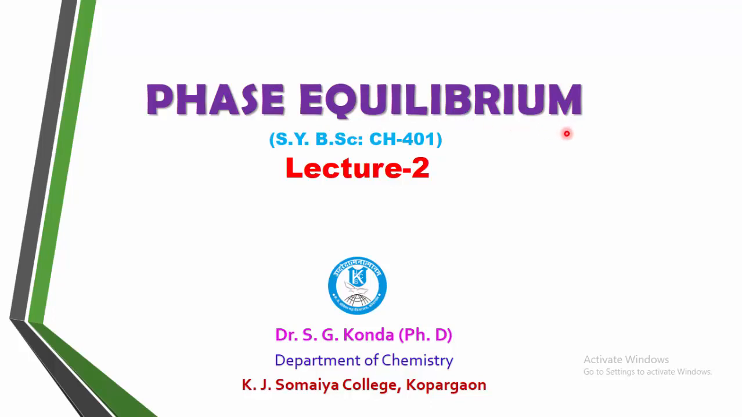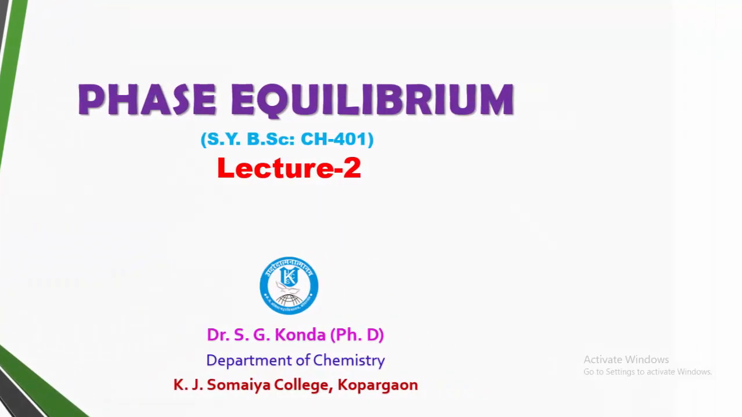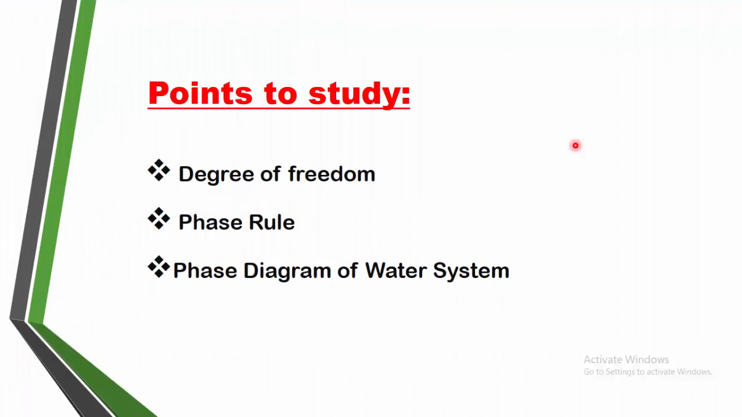In the last lecture we discussed the introduction of phase equilibrium, and we defined some terminologies used in phase equilibrium such as system, phase, component and degree of freedom. Let me see some more concepts regarding phase equilibrium in this lecture. In this video, we are going to see degree of freedom, phase rule, and the phase diagram of the water system.